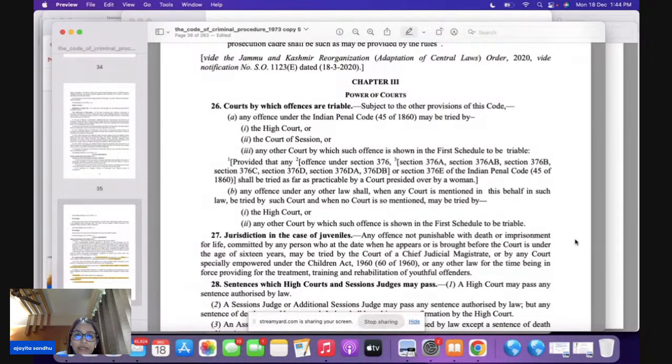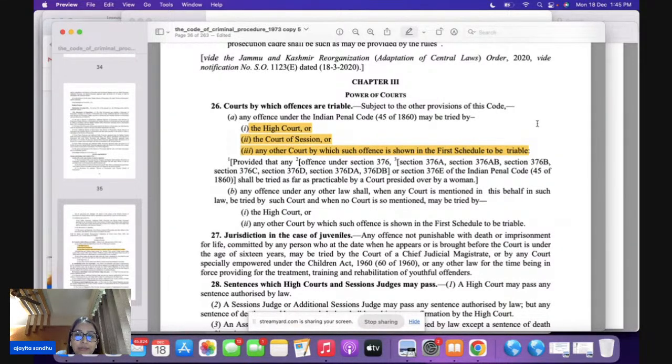Now, section 26 is telling you that let's say there is an offense which has been committed under IPC, who is going to try it. Either the High Court is going to try it, or the Court of Session is going to try it, or any other court which is shown in the first schedule. So please remember, under section 26, we have High Court, Court of Session, or any other court which is given in the first schedule.